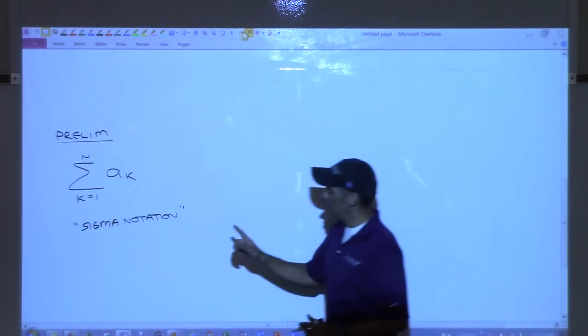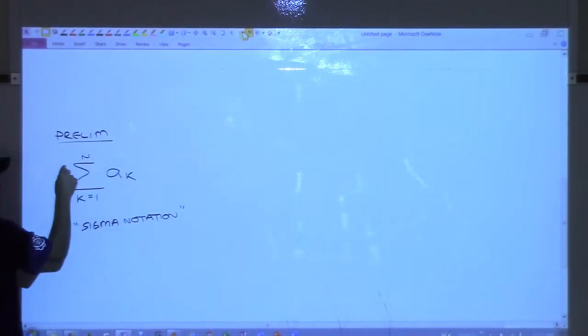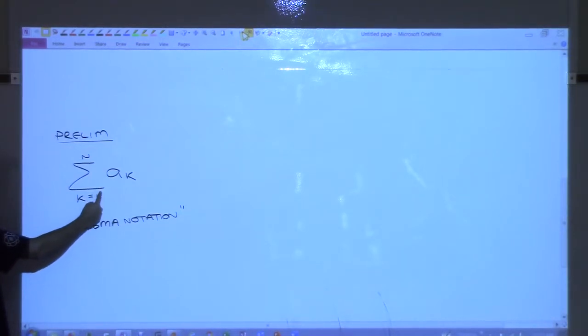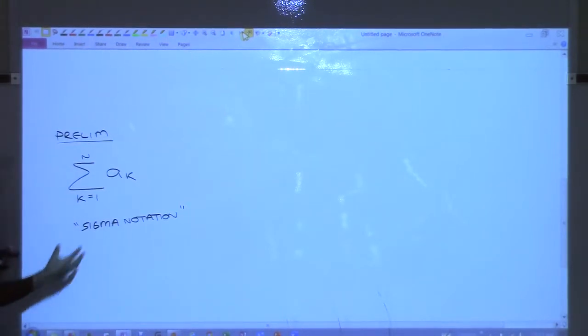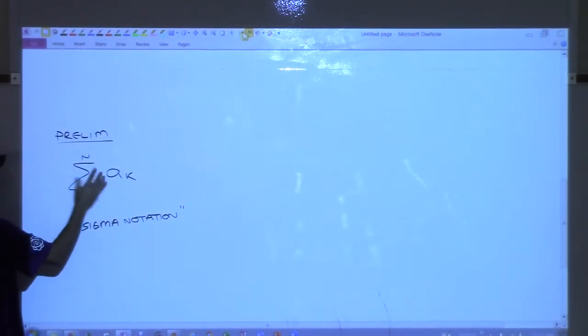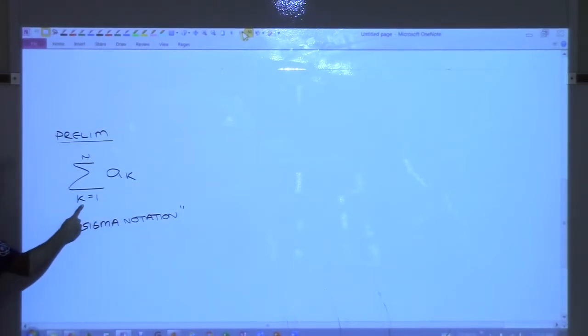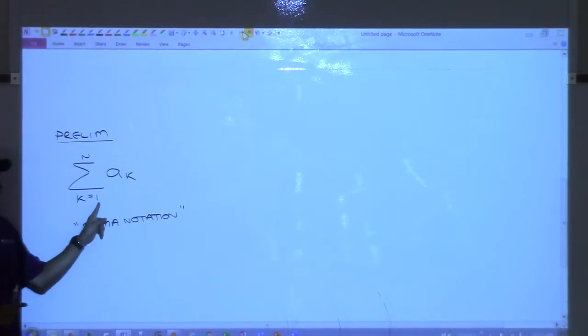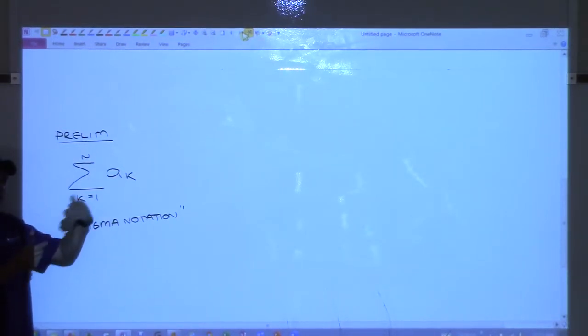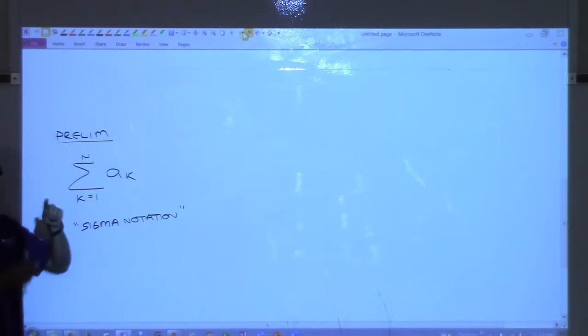So this symbol is the capital Greek letter S. So this is saying capital S, sum. We're going to take the sum, and what we're going to add up are these things, A subscript K. Down here is what we call the starting point or starting index, and right here is the ending index. So we are going to start by letting K be 1, and it's going to stop at N, and each time I add another term, I let K go up by 1.